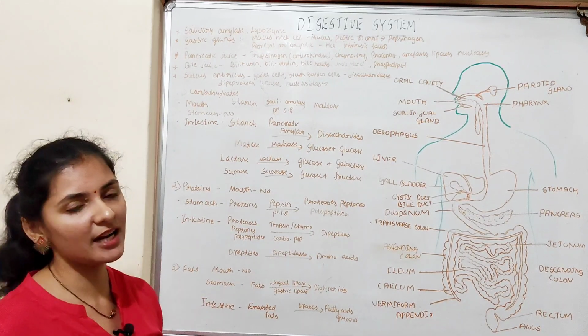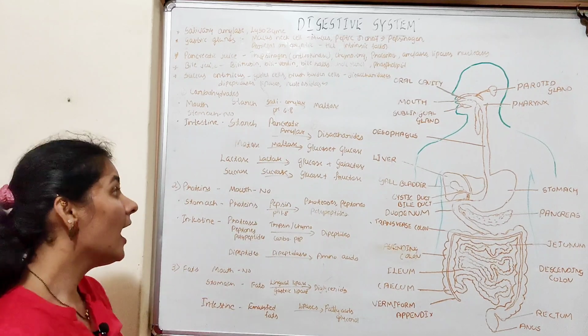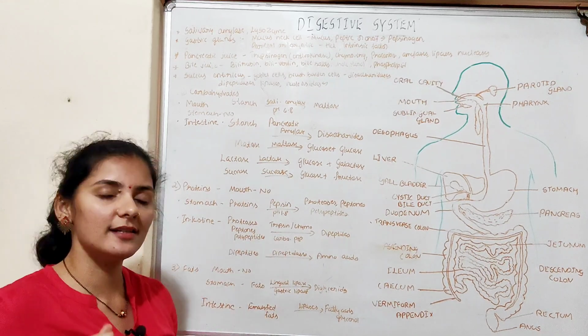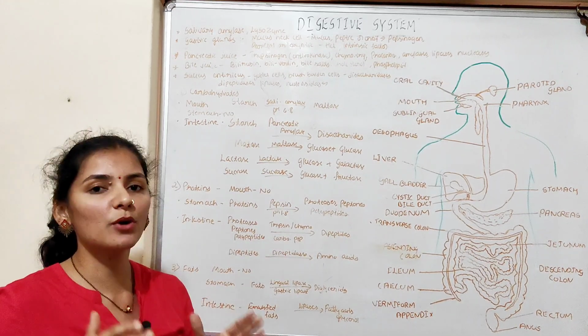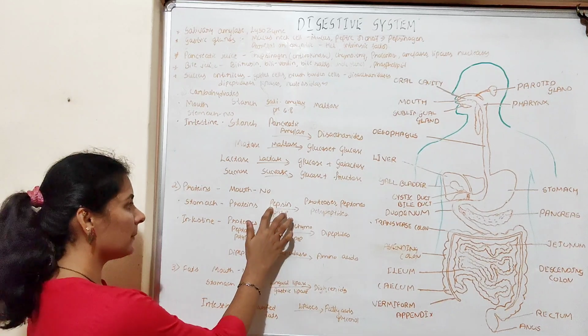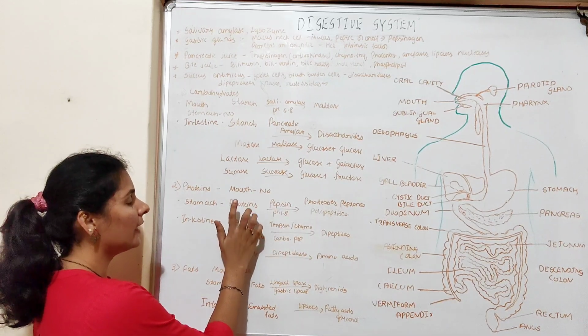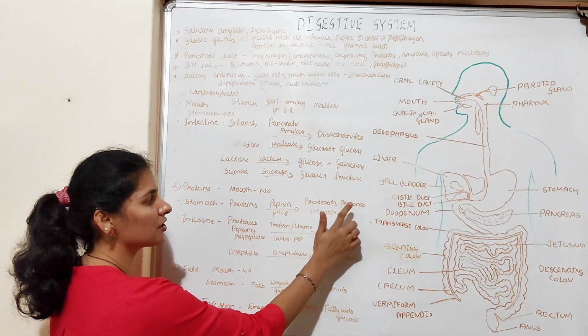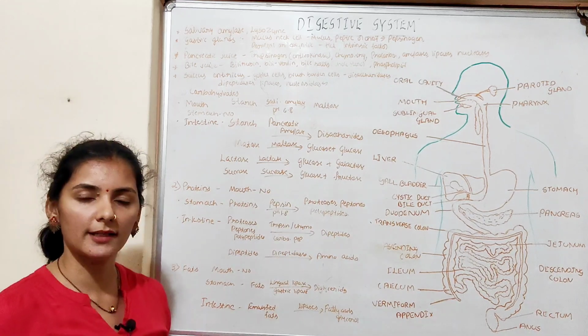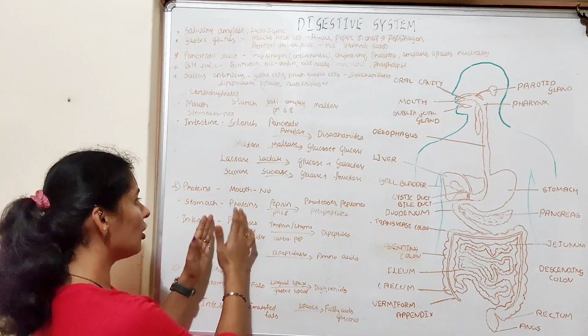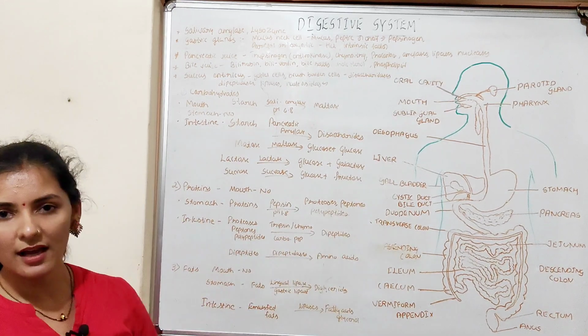So pepsin is the active form of pepsinogen, and this pepsin is a proteolytic enzyme. Proteolytic means a protein splitting enzyme. Pepsin acts on the protein and converts protein into proteoses, peptones and polypeptides, that is, simpler forms. So that is how protein digestion takes place in the stomach.